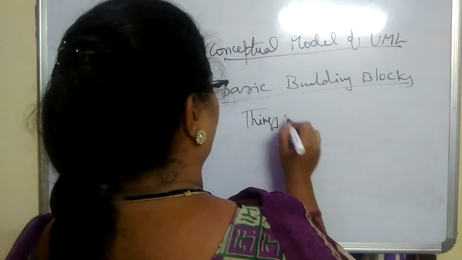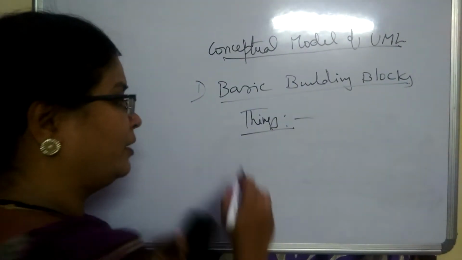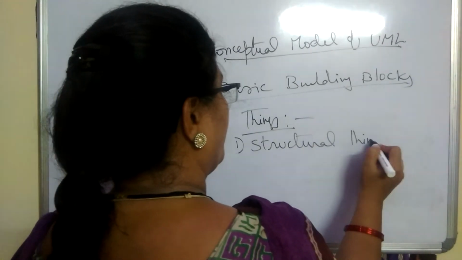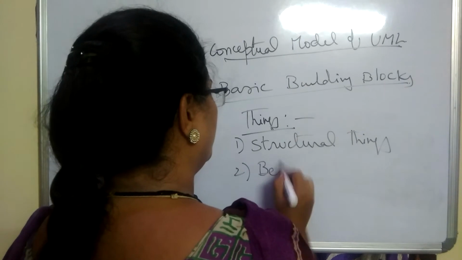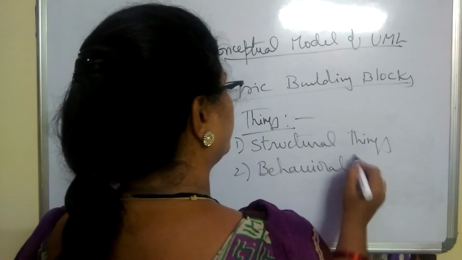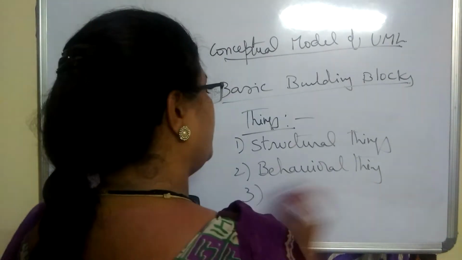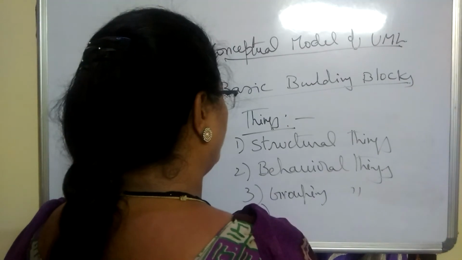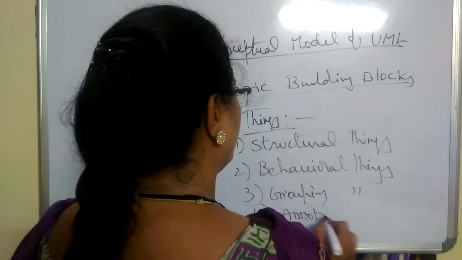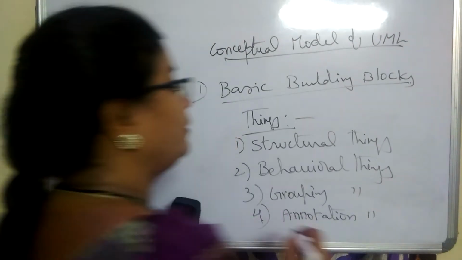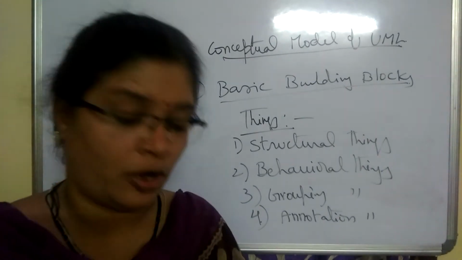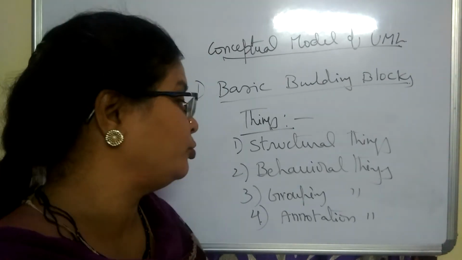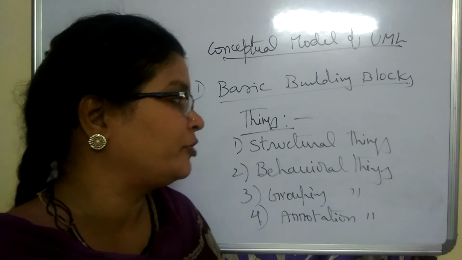Things. These things are structural things. Number two, behavioral things. Number three, grouping things. And four, annotation things. Like that, four kinds of things are there. Number one, structural things. Number two, behavioral things. Number three, grouping things. Number four, annotational things.